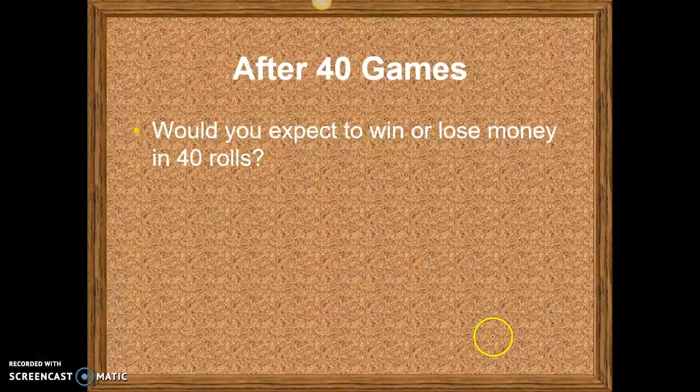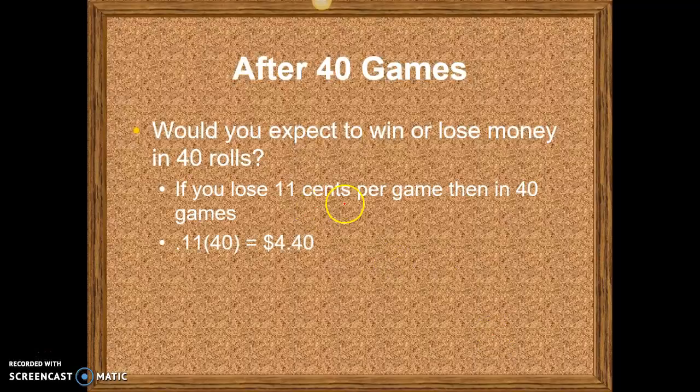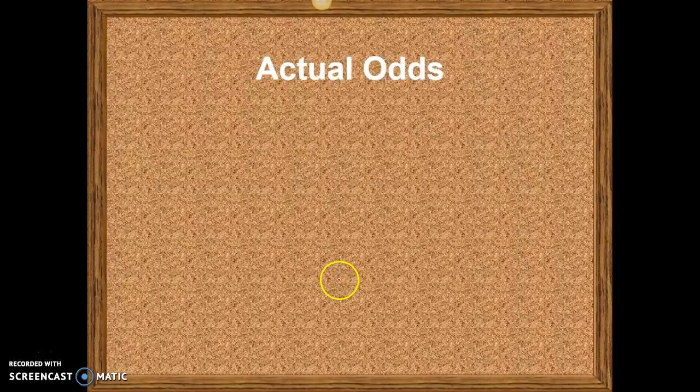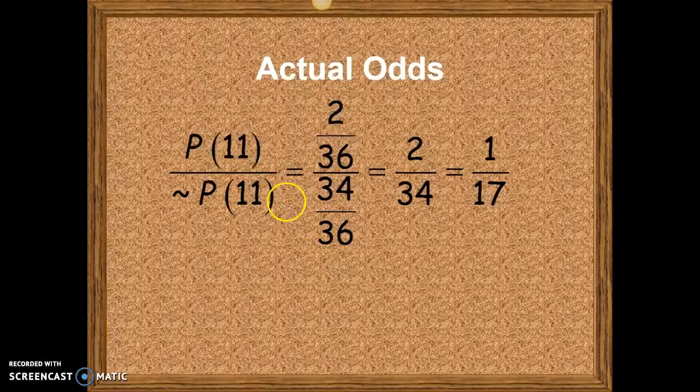So what happens in 40 rolls? If you're expected to lose 11 cents per game, then in 40 games you're expected to lose $4.40. Then what are the actual odds of rolling the 11? Remember, odds are the probability for the event divided by the probability that the event does not happen.